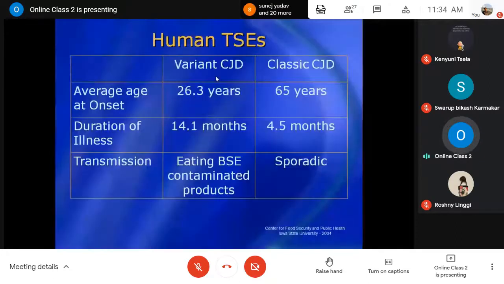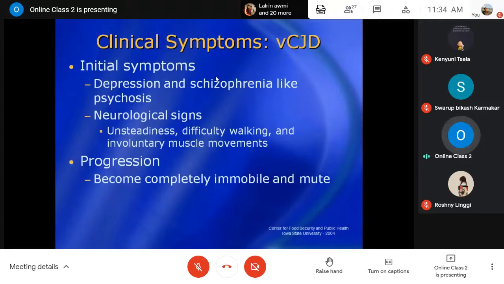Then, so far as human disease is concerned, as I have already mentioned, there is the variant Creutzfeldt-Jakob disease and the classic form of Creutzfeldt-Jakob disease. I'm just giving this table, please go through it: the average age of onset of this disease, the duration of illness, and the possible mode of transmission in the human population.